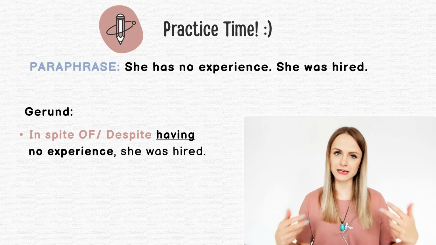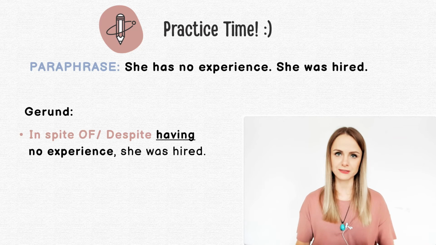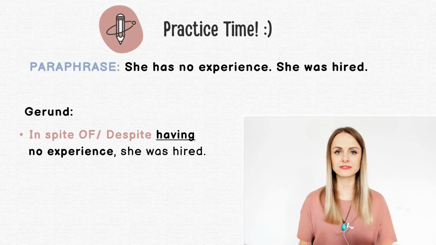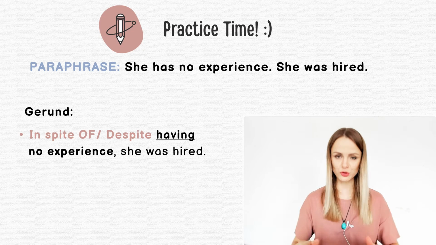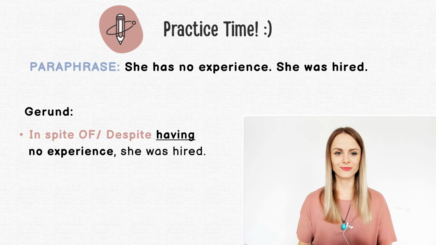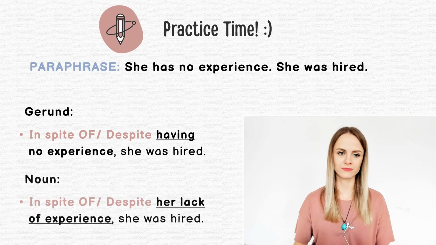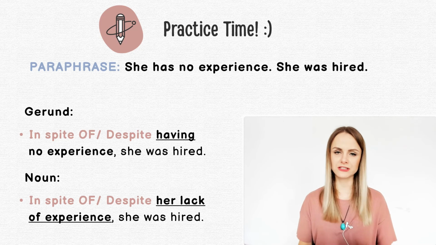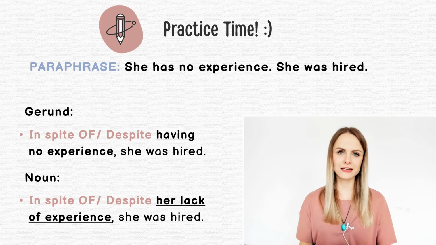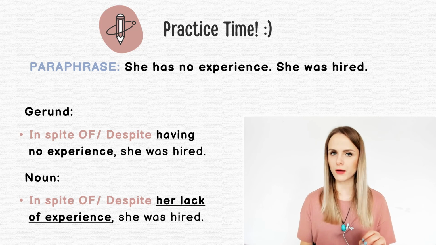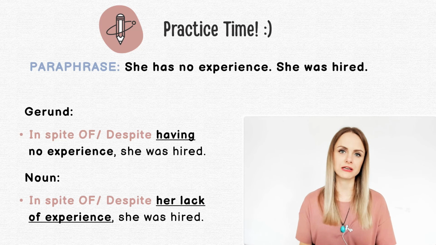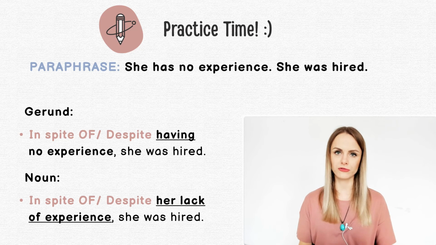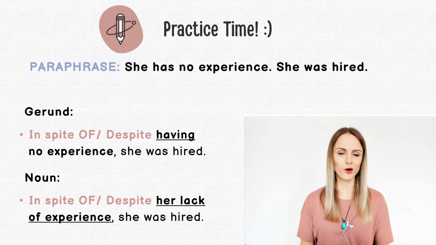And now I want you to create a similar sentence with in spite of and despite, but this time I want you to use a noun, okay? So stop the video and think about the answer. Okay, let's check it. In spite of her lack of experience, she was hired. Or, despite her lack of experience, she was hired. And again, I suppose despite is a bit more common, so if I were you, I would just focus on using this despite structure. So we have a noun, lack of experience. This is a noun. I hope you're with me.